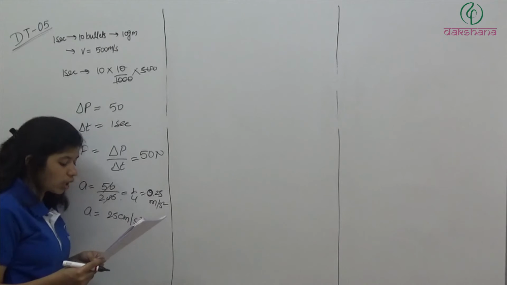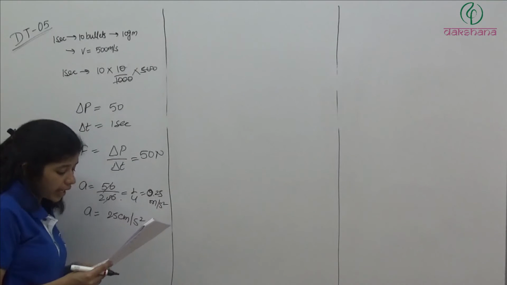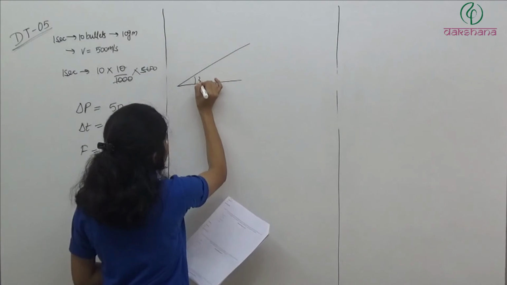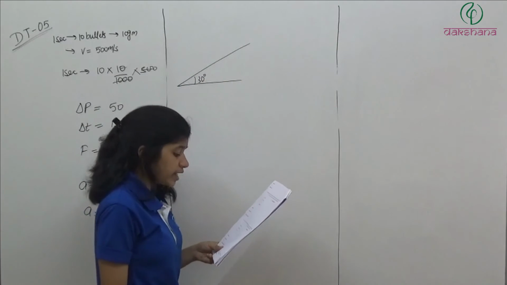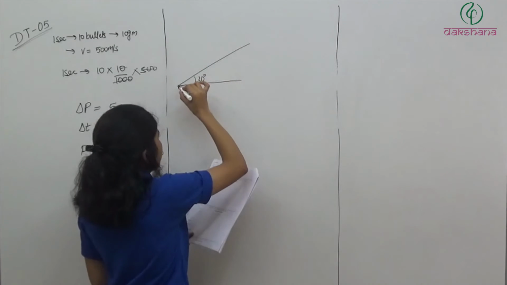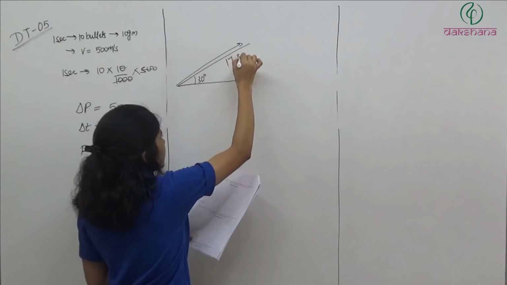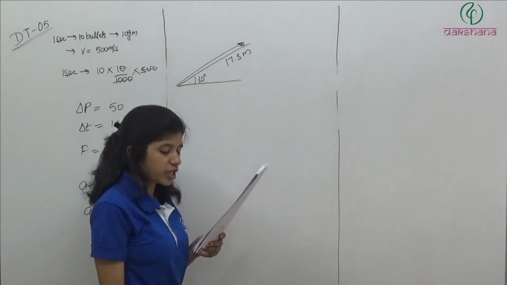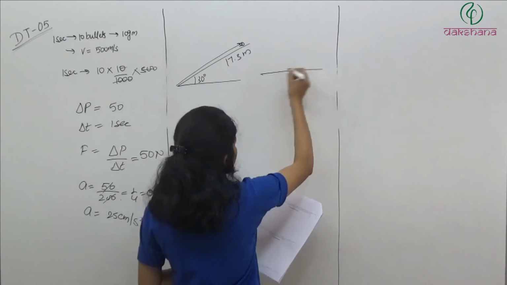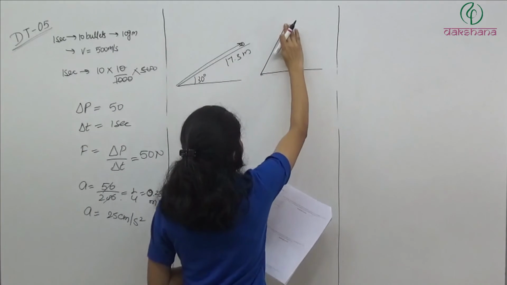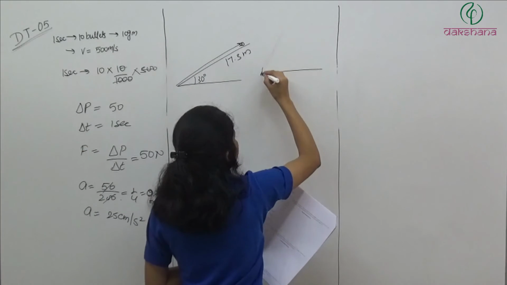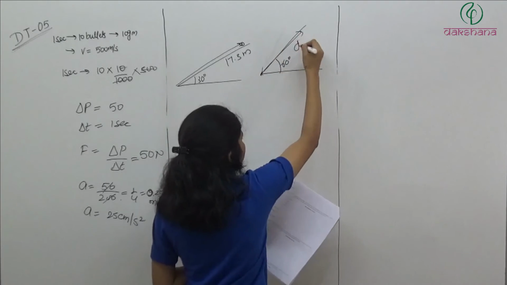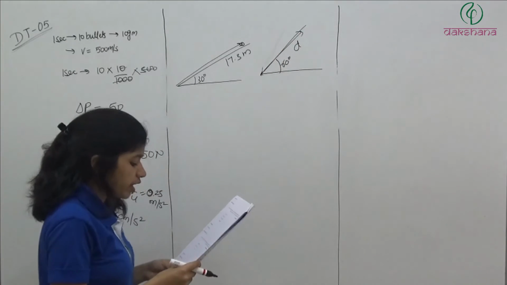Question number 32. A body starts climbing up an inclined plane having inclination 30 degree and stops at a distance of 17.3 meters. So यहाँ पे आके stop हो गया. If the angle of inclination be 60 degree, if we are increasing the angle of inclination to 60 degree, then up to what distance it will move? Up to what distance it will move?